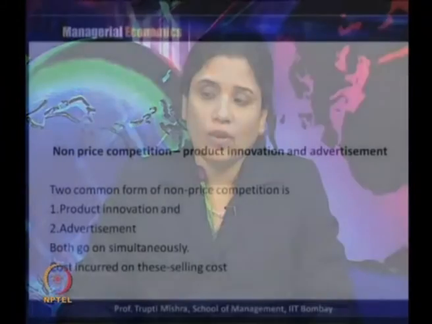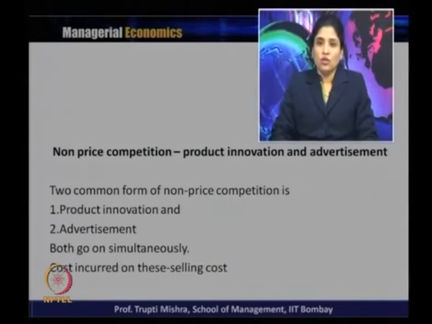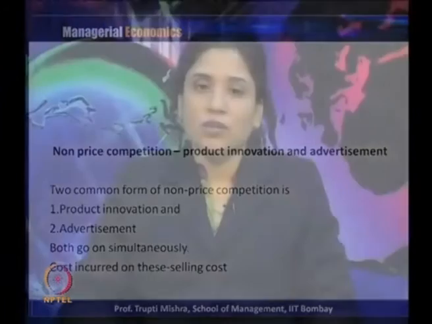To start with, if you remember, in monopolistic competition there is evidence of non-price competition, and two common forms of non-price competition are product innovation and advertisement. Both go on simultaneously. If innovation takes place, there is also a need for advertisement, and there is a cost incurred on this, which is known as selling cost if it is advertisement.